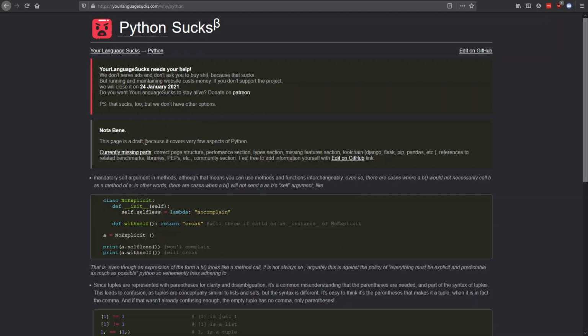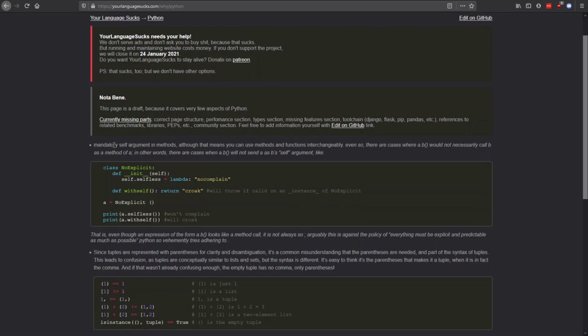Okay, let's see. Mandatory self arguments in method. That means you can use methods and functions interchangeably. Even so, there are cases where A.B would not necessarily be called as a method, and in other cases A.B will not necessarily have self arguments, like class no explicit, definite, and so on.